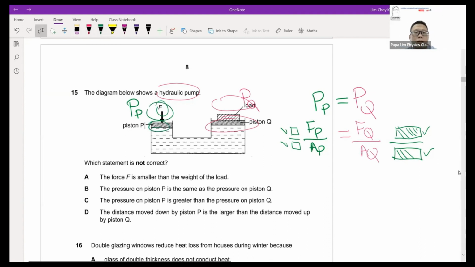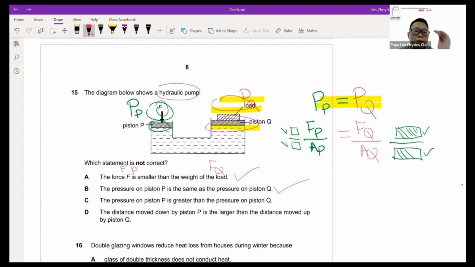So this is what you need to know about hydraulics. First, they are the same pressure, and the other is that the force and the piston area are linked together. With this in mind, you'll know that this answer here will be correct. They have the same pressure. The force at P will be smaller than the force at Q, because it has a smaller area.